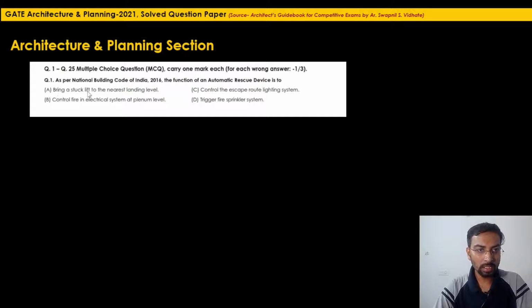Whereas bring a stuck lift to the nearest landing level, only this option is suitable for the rescue operation, for the rescue instead of response. Here we will not require any response. What is important is the rescue of the people stuck inside the lift. So bring a stuck lift to the nearest landing level is the only suitable option for the automatic rescue device.